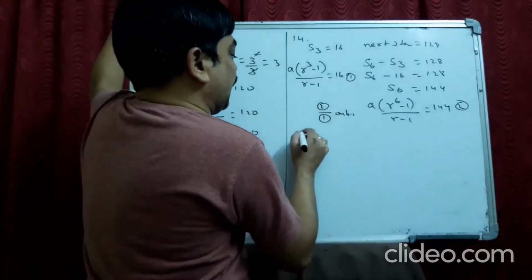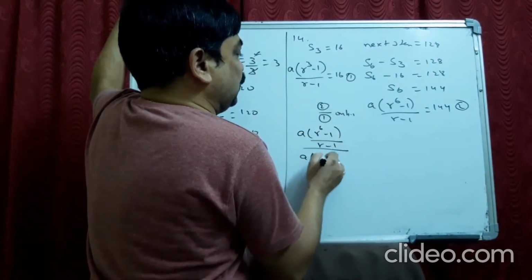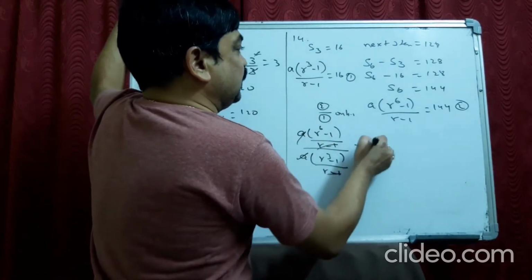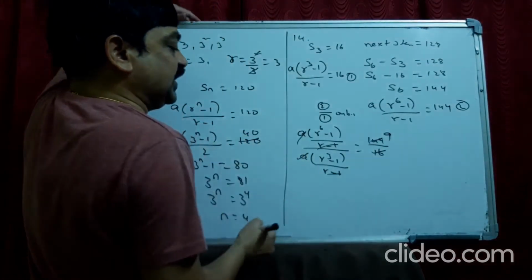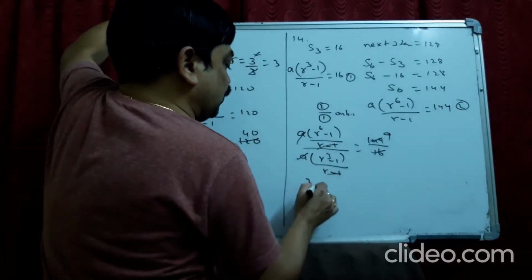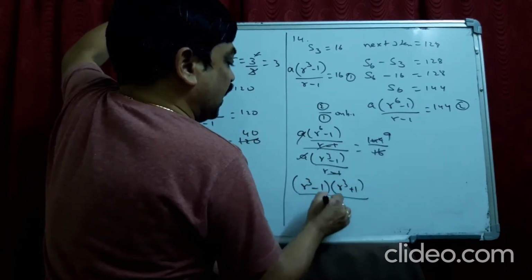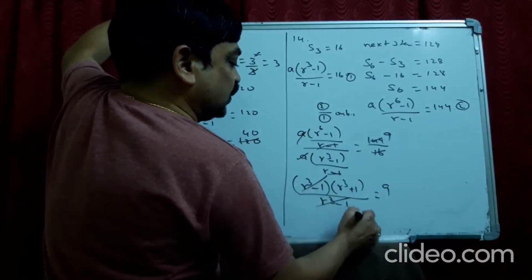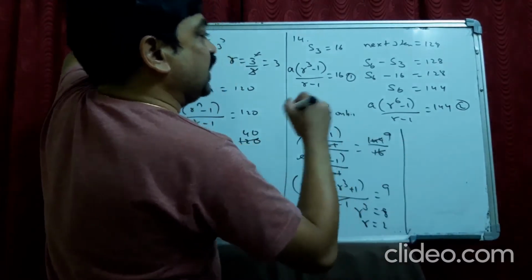It becomes A into r power 6 minus 1 by r minus 1, over A into r cube minus 1 by r minus 1. These two get cancelled. It is 144 by 16, which is 9. Now I can write this as r cube minus 1 into r cube plus 1 by r cube minus 1 is 9. So you can cancel these two. So r cube becomes 8, r equal to 2. Common ratio we got as 2.